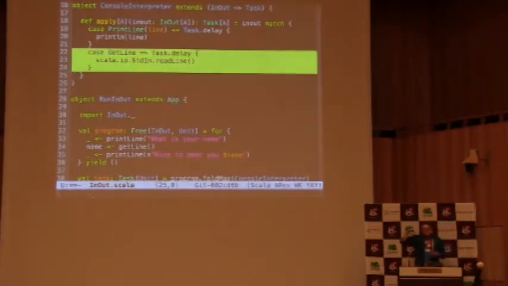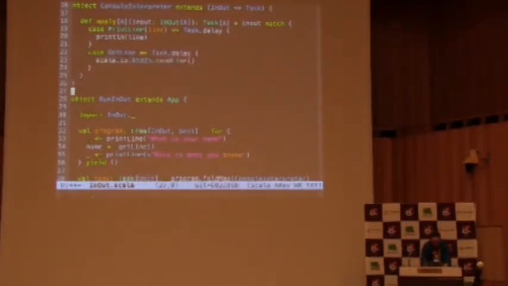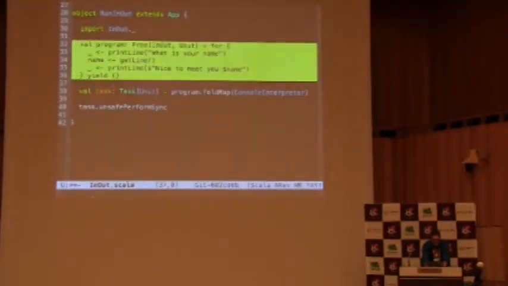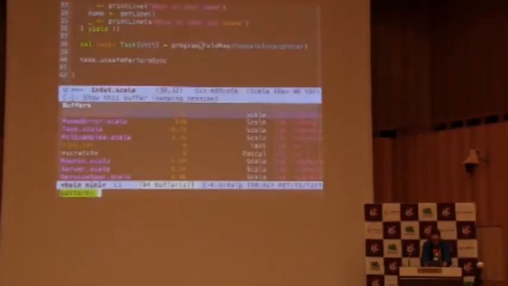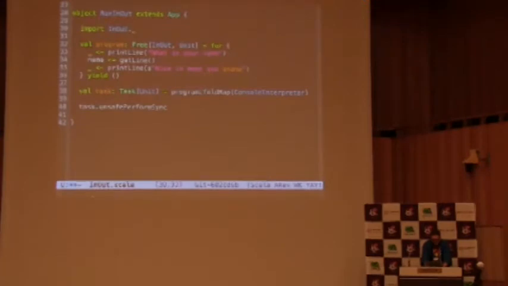All right. So now once we have that interpreter and we have our program here, we can run our program with the interpreter. There's a convenient method called foldMap that's actually running the program. It will give us a task of type unit. Why unit? Because our program was returning a unit. And as you guys remember from the introduction, a task is not really doing anything yet. You need to run it. So here we're using the method unsafePerformSync that will actually run it. So let's try to do it.